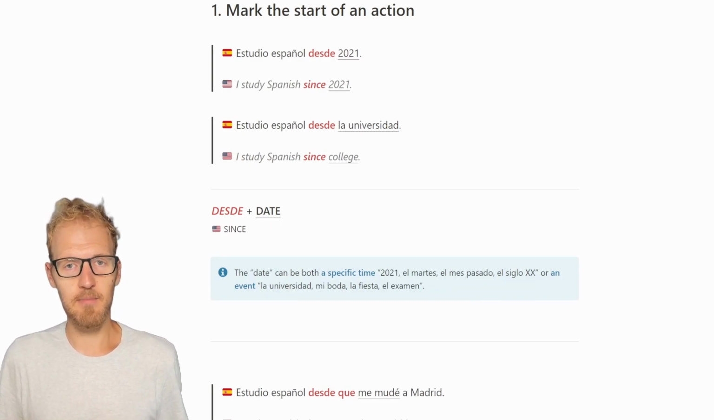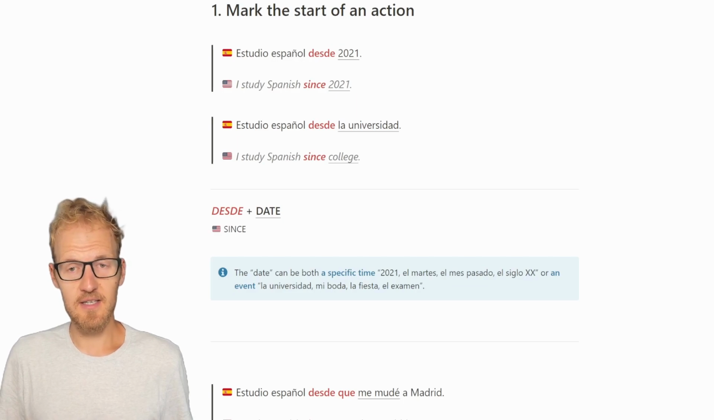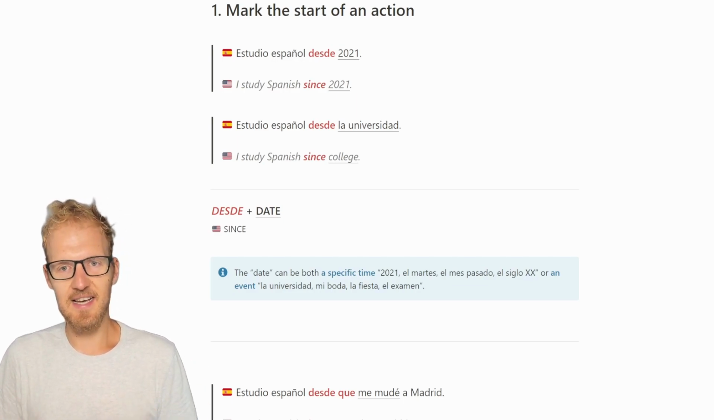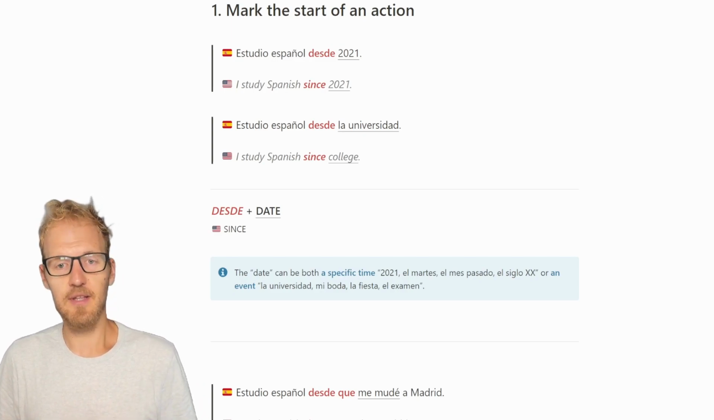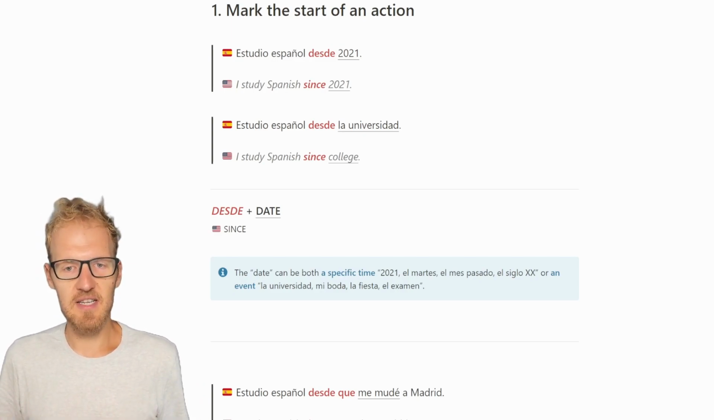Let's look at two examples. Estudio español desde 2021. I study Spanish since 2021. Estudio español desde la universidad. I study Spanish since college. So this desde is used with a date and can be translated as since.